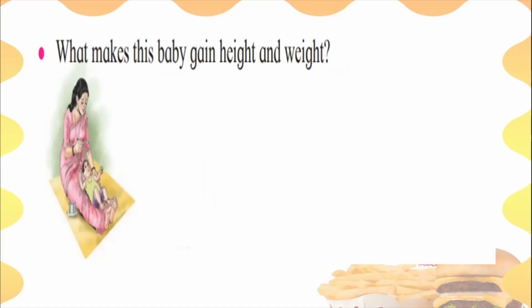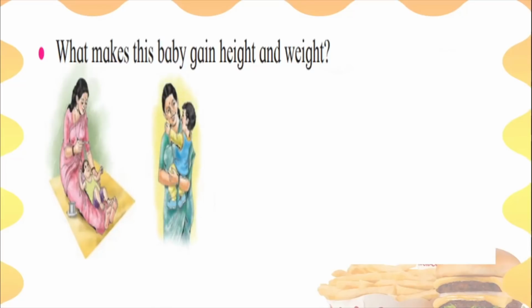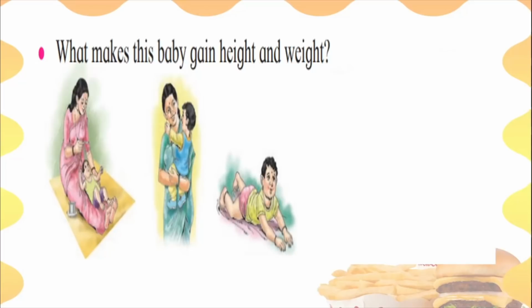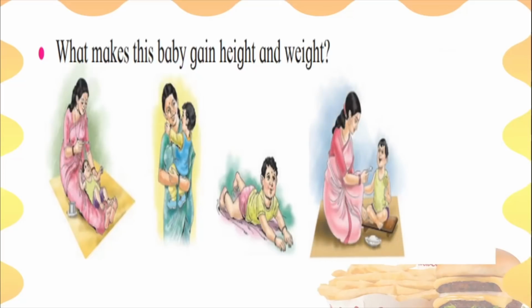See, there is this image from your textbook. Let us look at this image also. So there is this mummy who's feeding the baby. Can you see? It's a small baby. So she has put it on her feet and she's feeding it something. After some days, then the baby grows up. Can you see? He's become a little big, not only in height but also in weight. After some more days, see, he's become a little bit more big, and finally, see, now he's not needing to lie on his mother's feet and eat.